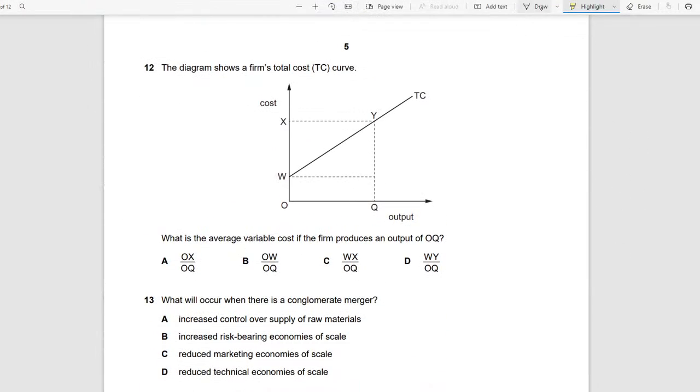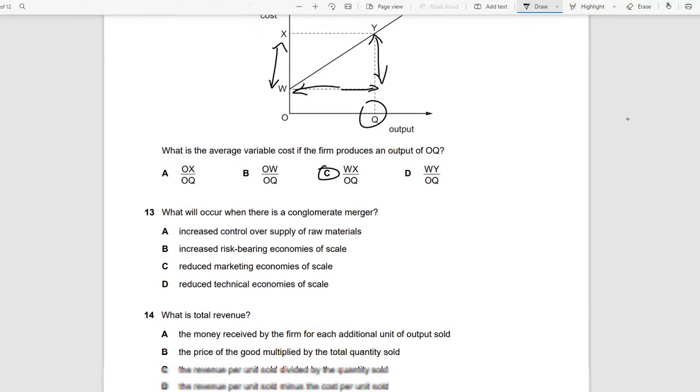We move on. So this is called a total cost curve, okay? And which is the average variable cost if the firm produces an output of OK? So they are producing at this point. What is the average variable cost? So you'll go up here and go up here. So it'll be basically this right here, XW or WX. So the answer is C. Basically, it's like this. This right here is how much they're producing. So of course, this much is their variable cost, how much they're spending.